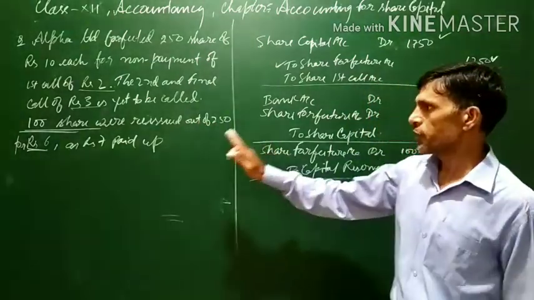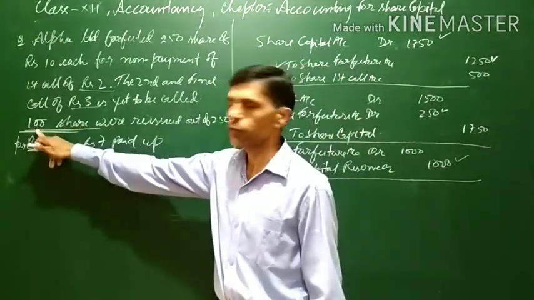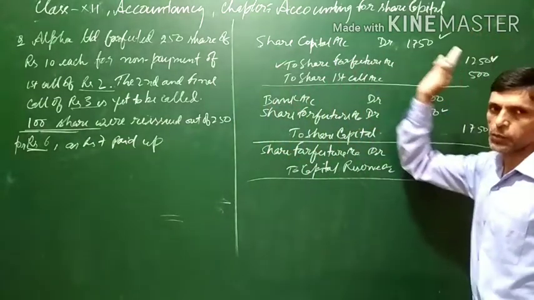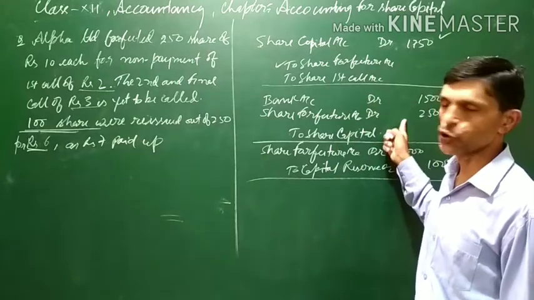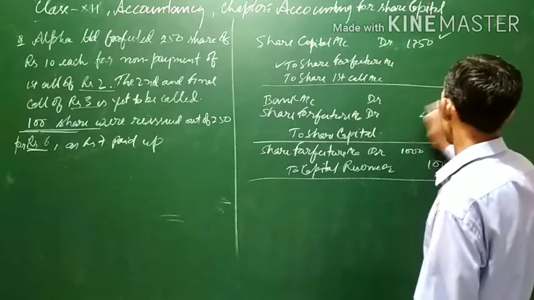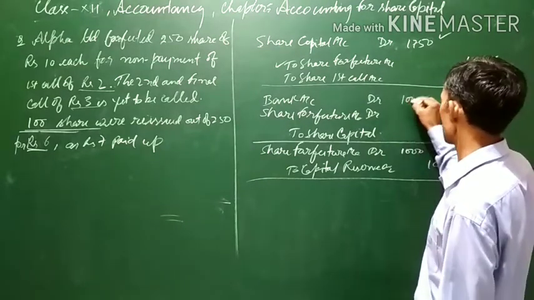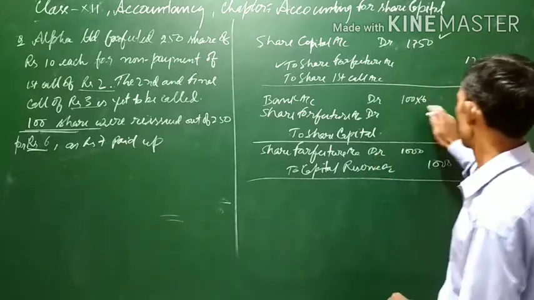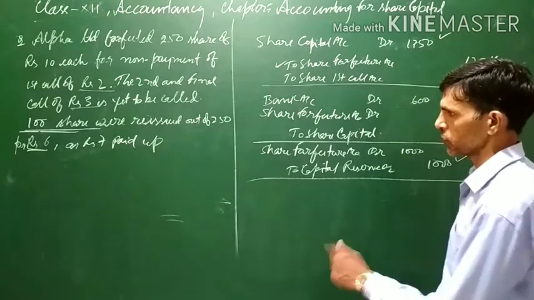So what will the general entry be in this case? The rest of the question will remain the same. Only instead of 250, 100 shares are issued. Here the first general entry, the forfeiture entry, will remain the same. The only difference will be when the shares are issued, because out of 250 only 100 shares are issued. So here the amount will change. They are issued for rupees 6 per share, so it will come to 600, that is 100 shares into 6 per share.